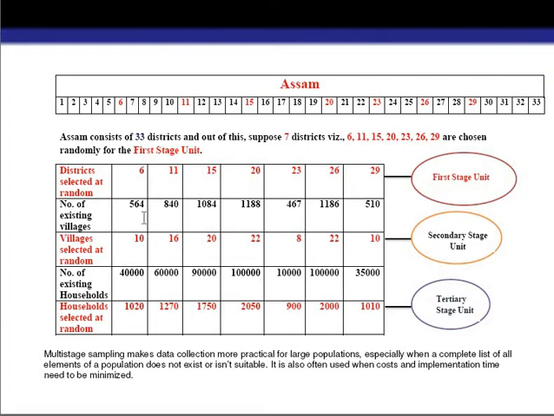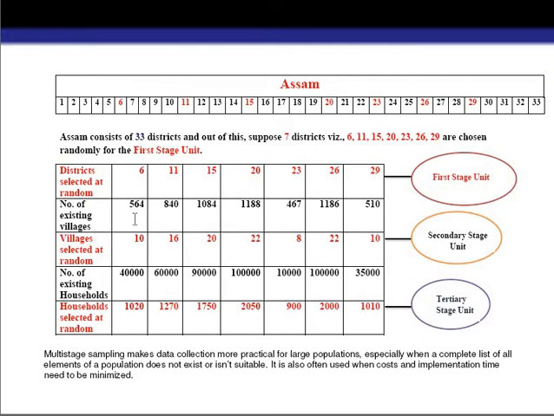Here we will divide the district into different villages. We'll see how many villages are there within the selected district. Why are we doing so? Because we want to collect sampling units for our second stage unit, and for this we have to divide the units into different smaller sampling units.